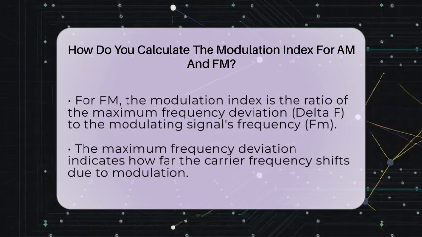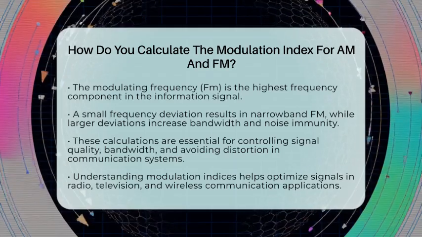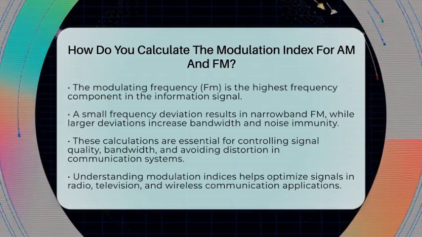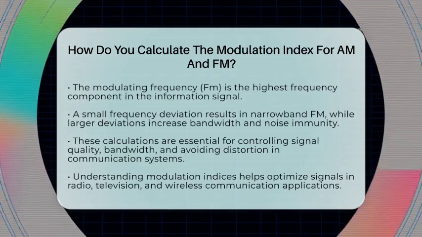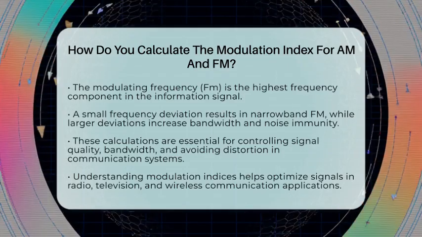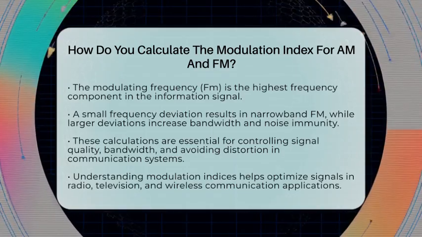If the frequency deviation is small compared to the modulating frequency, the modulation is narrowband, meaning less bandwidth and simpler processing. But if the deviation is large, the bandwidth increases, which can improve noise immunity but requires more spectrum space.